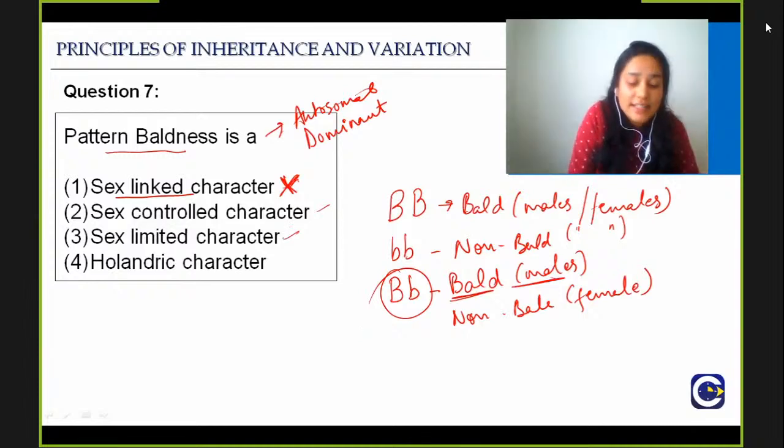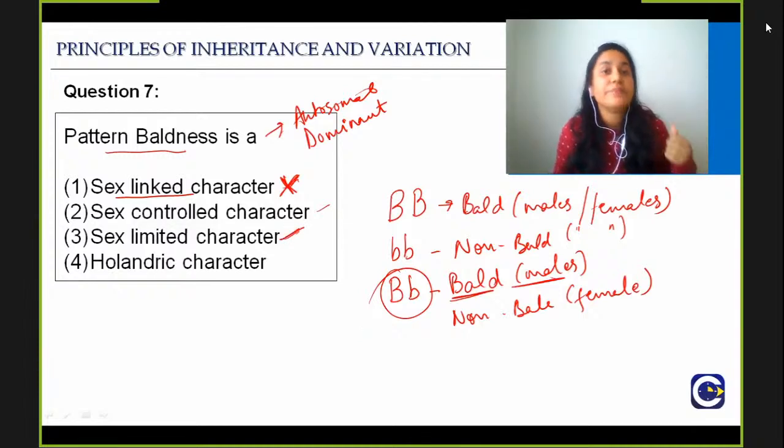And then what is a sex-limited character? A sex-limited character is a character that is again autosomal, but it is only in one sex. For example, the Adam's apple. All the men have Adam's apple. It is limited to the sex, but the genes are present on the autosomes and are expressed only in men. Another example of a sex-limited character is breast and milk production in females. But you have to remember that sex-controlled and sex-limited genes are present on the autosomes.